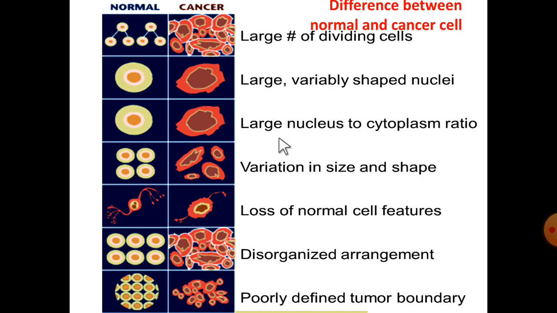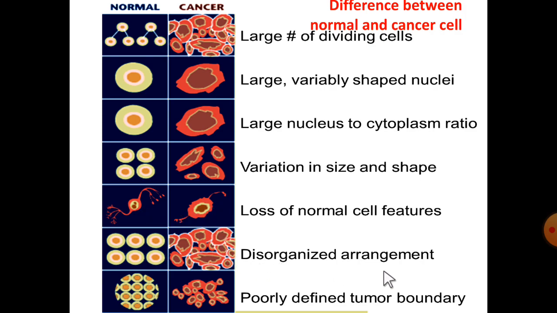Large nuclei to cytoplasm ratio. The ratio also changes, and we also observe variation in size and shape. Normal cells have normal shape, but these cancer cells have variable shapes. There is no uniformity between these cells, and loss of normal cell features such as cell junctions and cellular extensions like axons. These are somewhat different from normal cells.